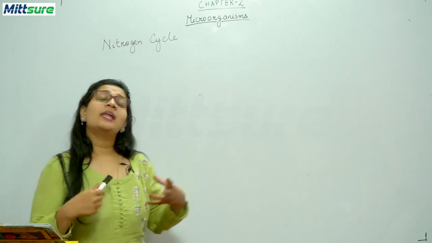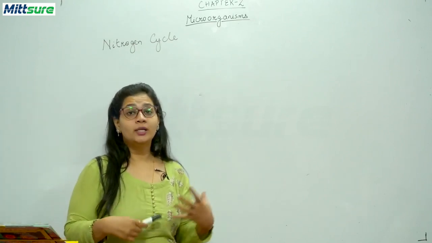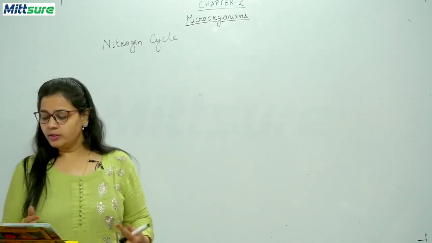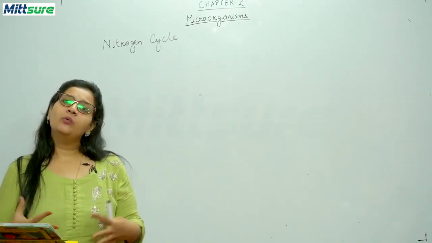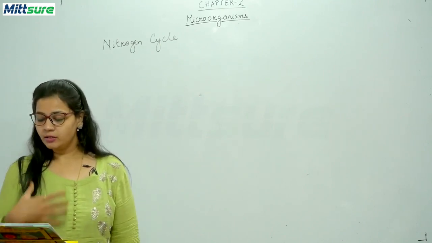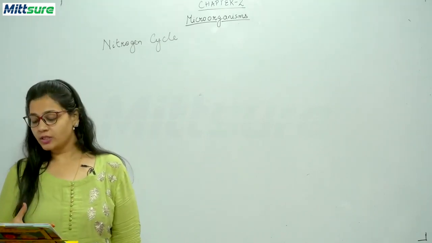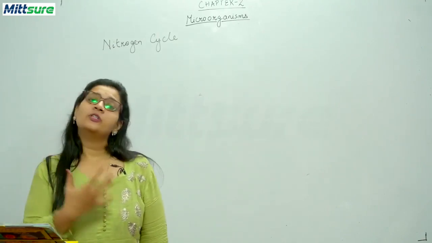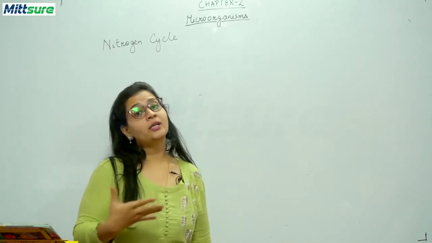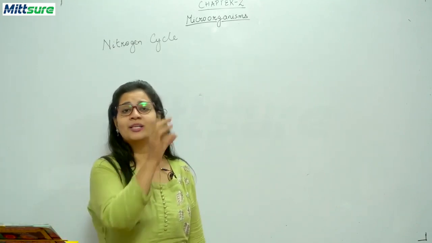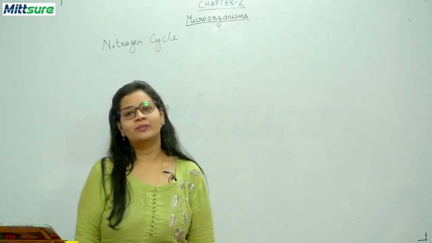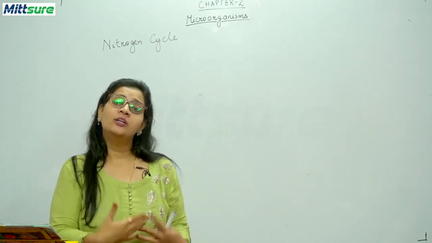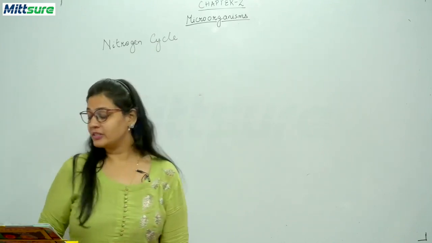You know students, lightning also plays a very major role in the fixation of nitrogen. Under lightning, nitrogen fixation can be done, and it can form nitrogen oxides, which enter the soil and form nitrates. Okay, so this is the use of lightning. You can see in the image also there is a cloud which has a lightning symbol. So lightning is very necessary for the process of nitrogen fixation.